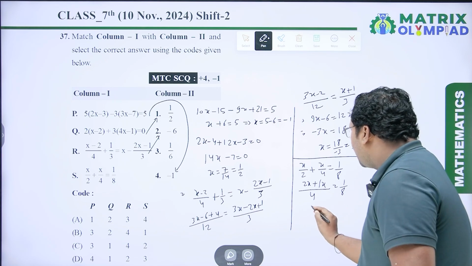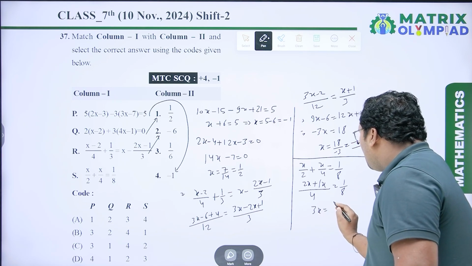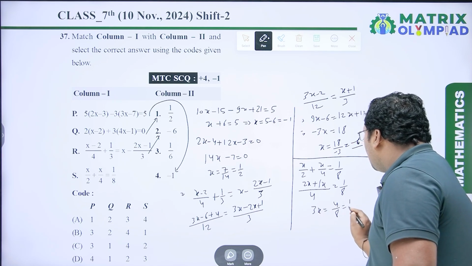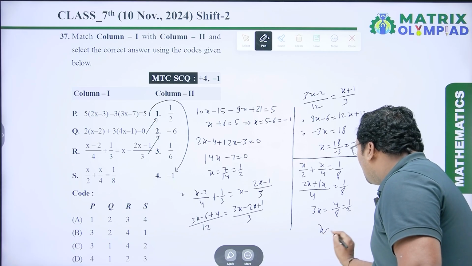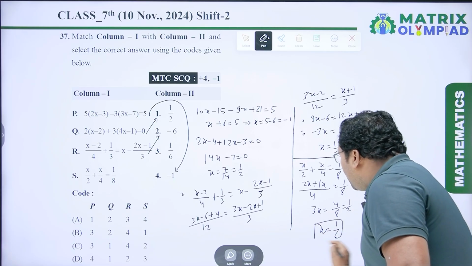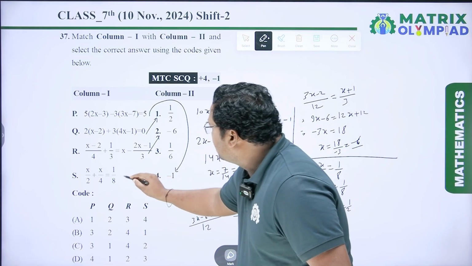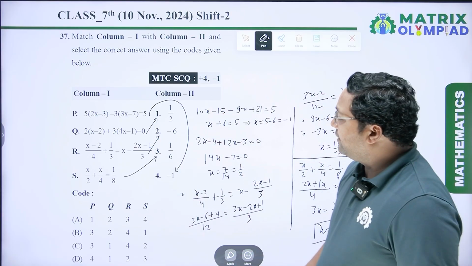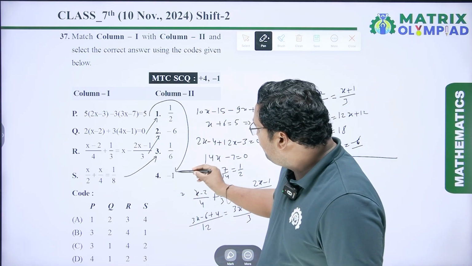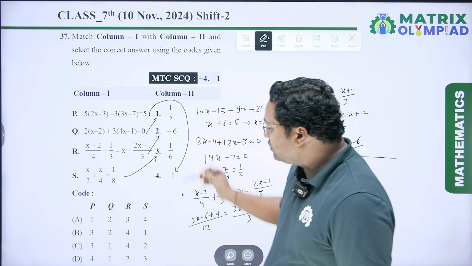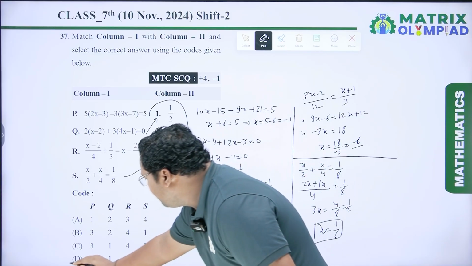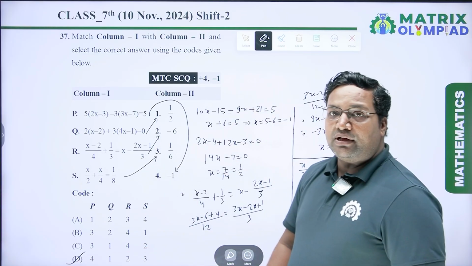Now 2x plus 1x is 3x equal to 4 upon 8, which is equal to 1 by 2. So x equal to 1 upon 6. So it means for S, third one is true. So true answer is 4 1 2 3, which is option D. So option D will be the right answer.